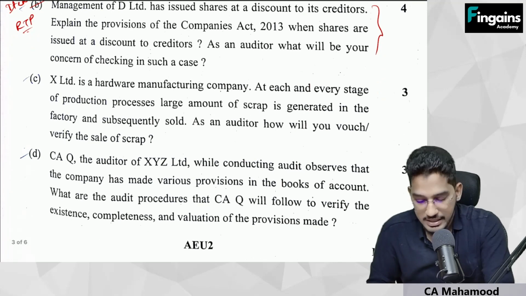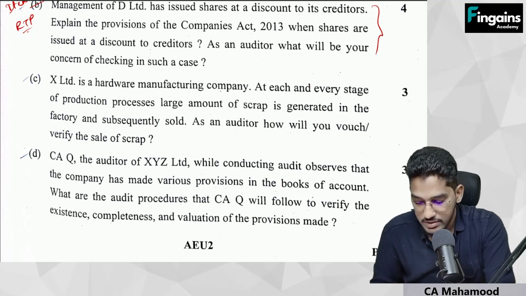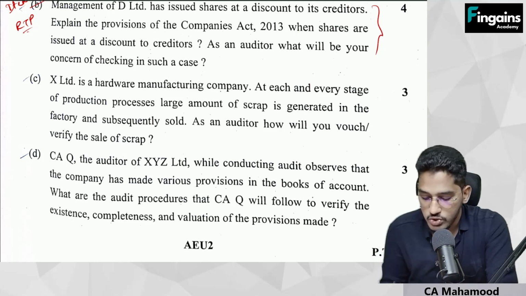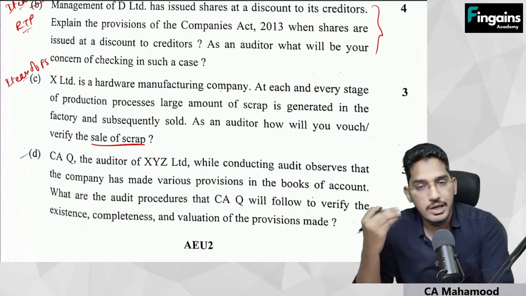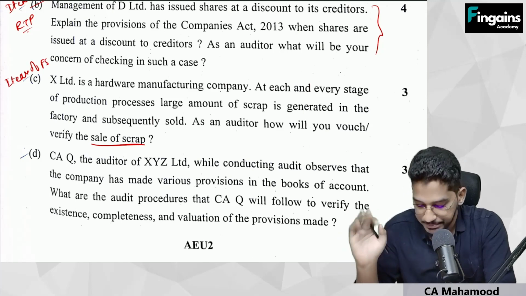Next, X Limited is a hardware manufacturing company. At each and every stage of the production process, a large amount of scrap is generated in the factory and subsequently sold. As an auditor, how will you vouch or verify the sale of scrap? Once again, the question is from audit of items of financial statements only. So how do you conduct audit of sale of scrap?